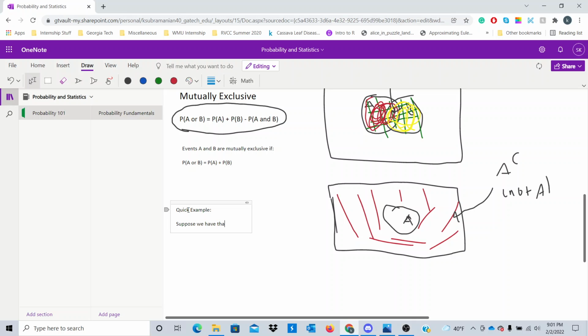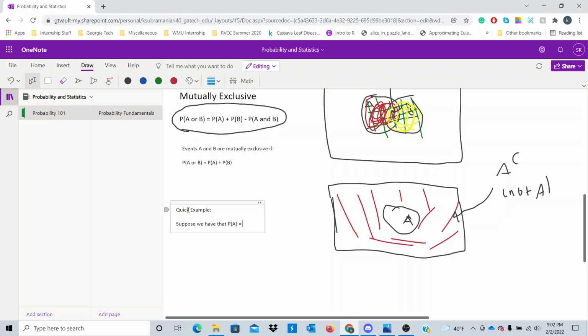Suppose we have that probability of A is 0.8 and the probability of B is 0.4. I'm just typing out these numbers, so give me a moment.